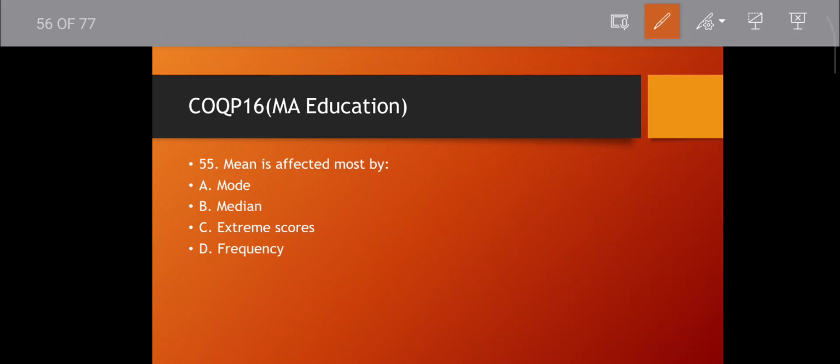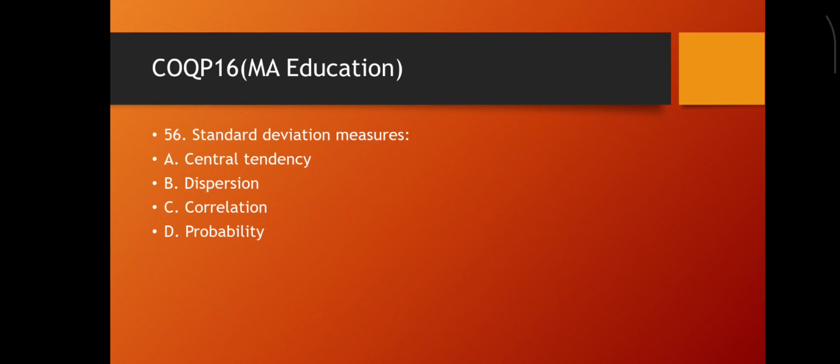Question number 55. Mean is affected mostly by what? Mode, median, extreme score, frequency. That is extreme score. Then move to the next question.